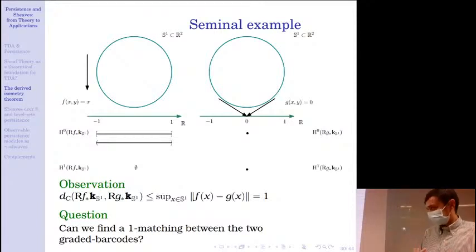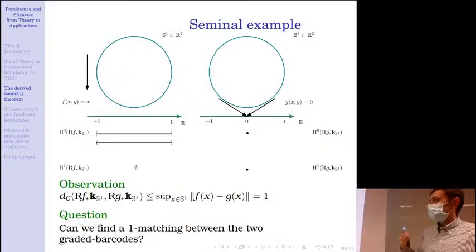So now from the stability property of the convolution distance, since the sup norm between F and G is 1, we know that the convolution distance between those two sheaves is bounded by 1. So one question is, can we find a 1-matching between those two barcodes? If you come from persistence, maybe you'd be tempted to say, okay, I will match the closed bar to the point, then the open bar to nothing, and then the point in degree 1 to nothing. But this is absolutely not possible in this setting, since, for instance, a skyscraper sheaf is at infinite distance of the 0 sheaf in this setting.